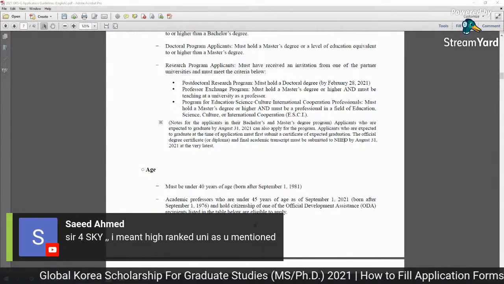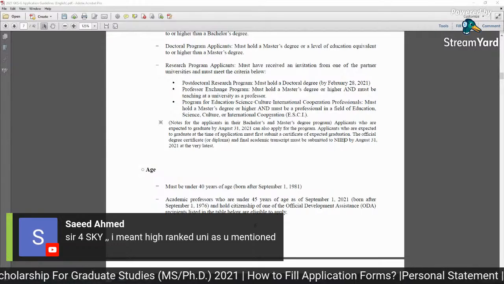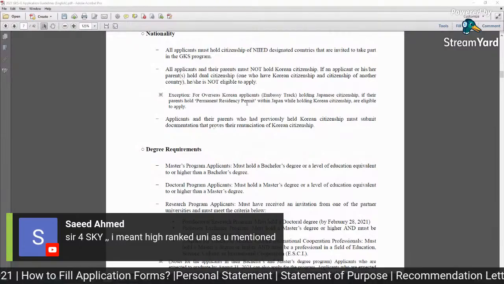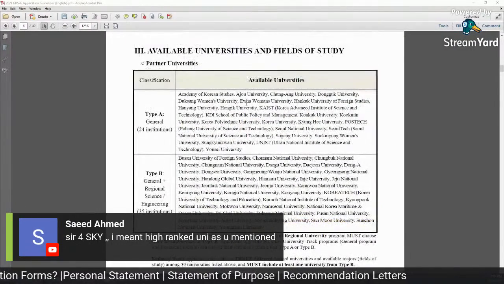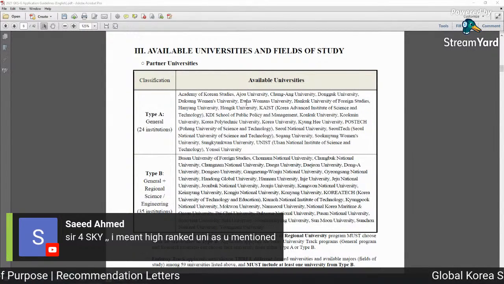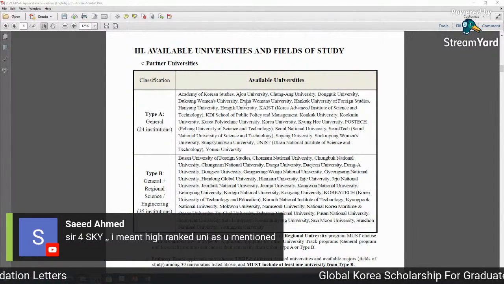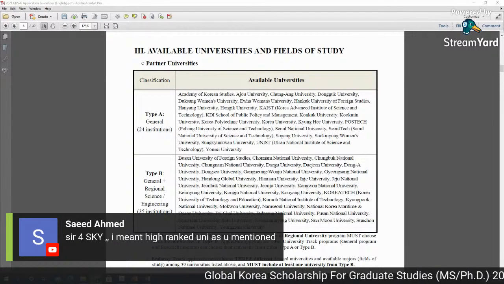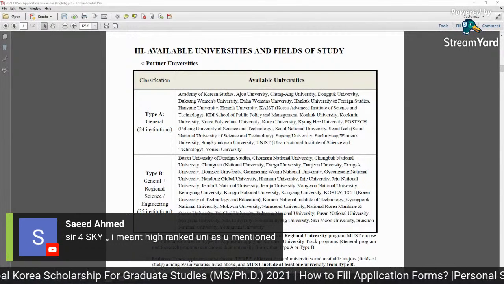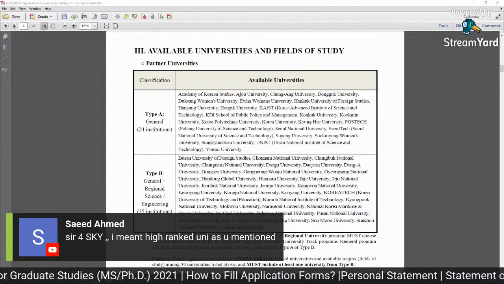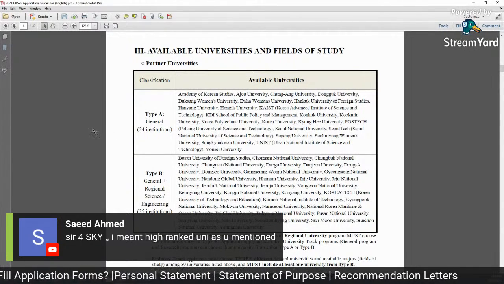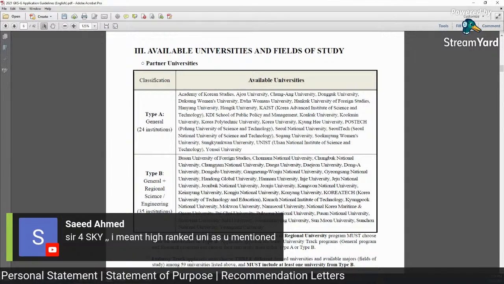Sir, for Sky, I mean high rank universities as you mentioned. Yes, your percentage and percentile are very high, but there are so many students and applicants with even better profiles, and you never know about the conditions and the competition. So it all depends on you. But if your percentage is very high and your skills are very relevant to the major you are applying for, then definitely you should aim for a high rank university. But one thing I know is that even average ranked universities, 500 plus ranked, are also good,